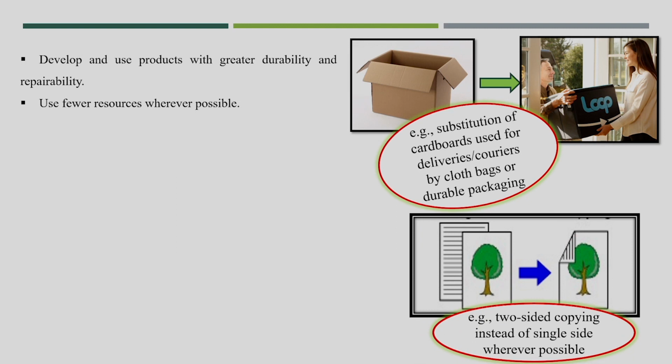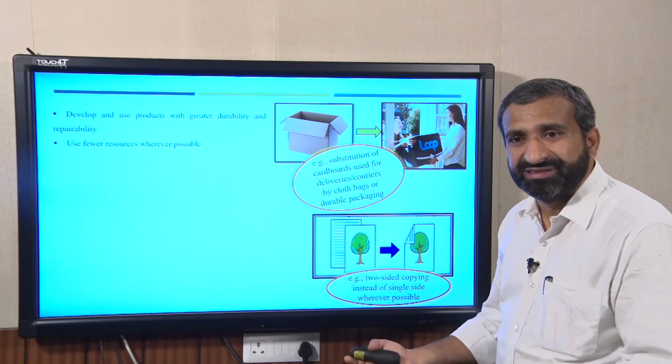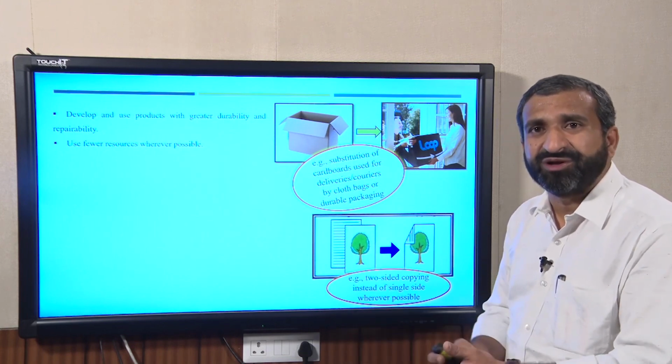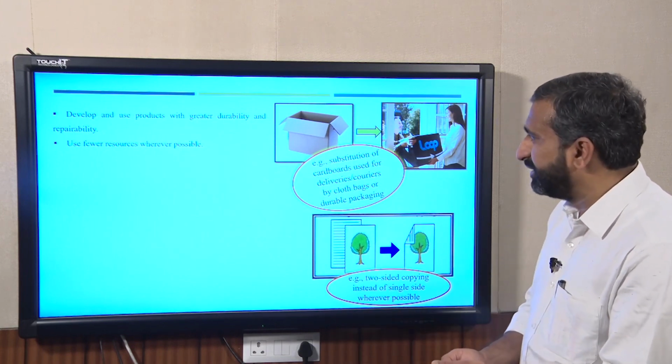Here is one other example. If you use paper on one side, and instead use both sides, obviously the paper production and paper waste also will get reduced very easily.